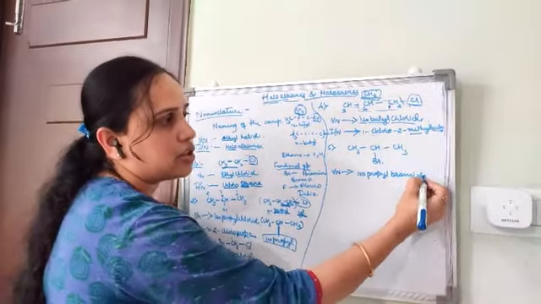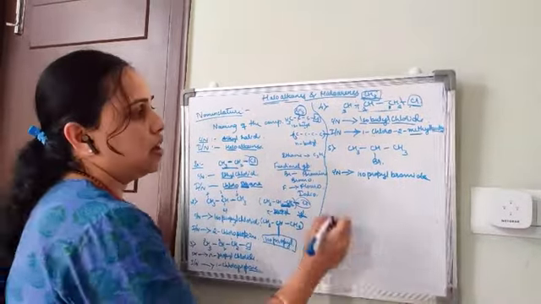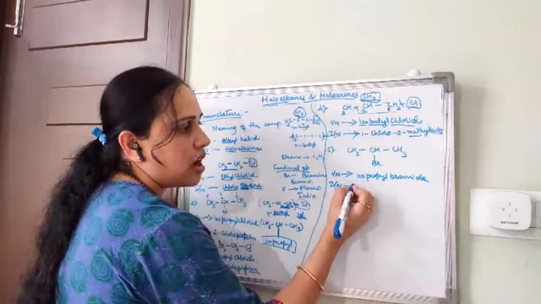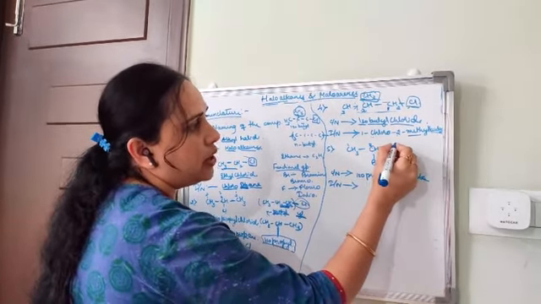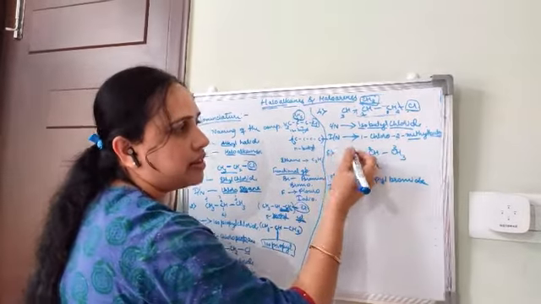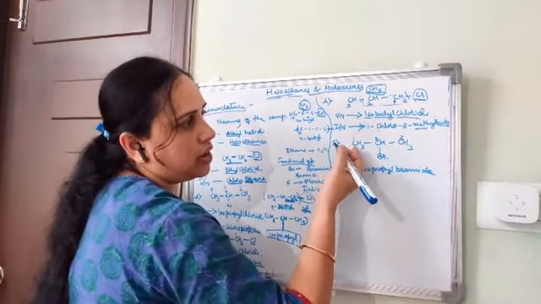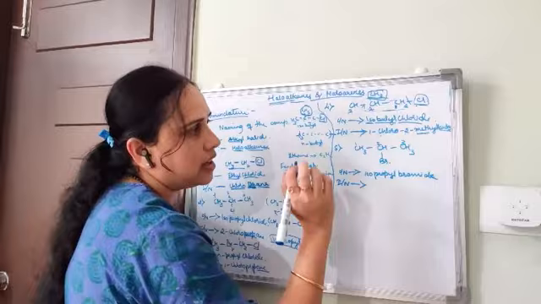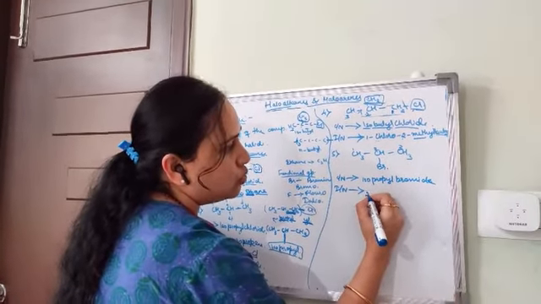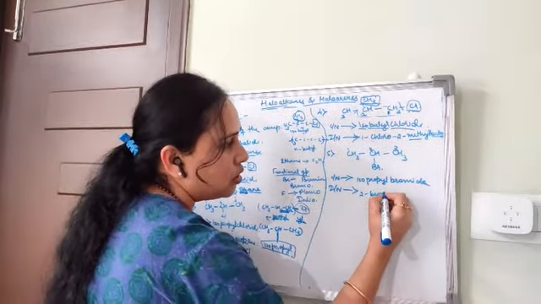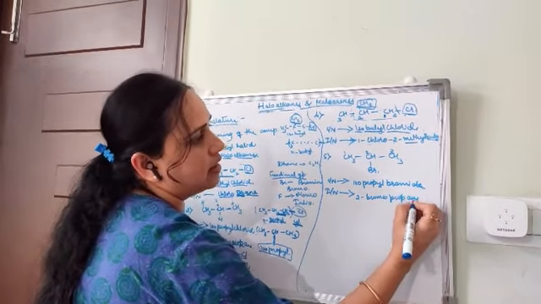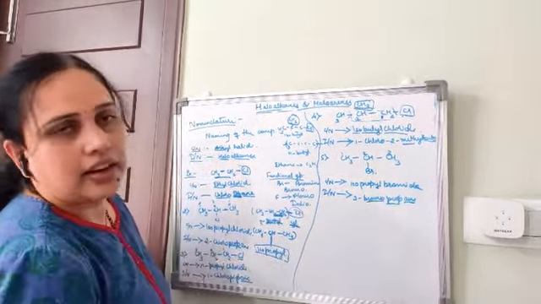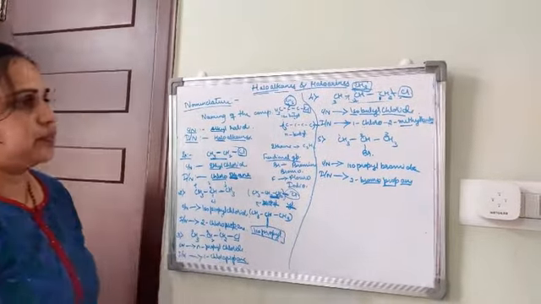Isn't it? Isopropyl bromide. So, what is the IUPAC name of this compound? We have to number 1, 2, 3. Wherever you want, you can start numbering the compound. So 2-bromopropane, right? 2-bromopropane.